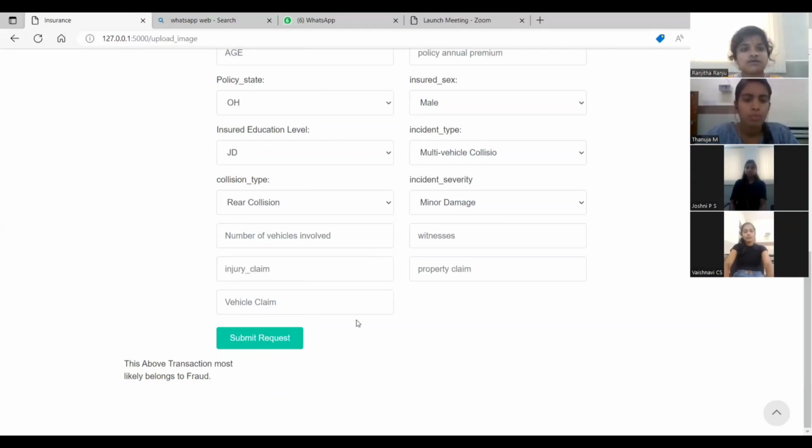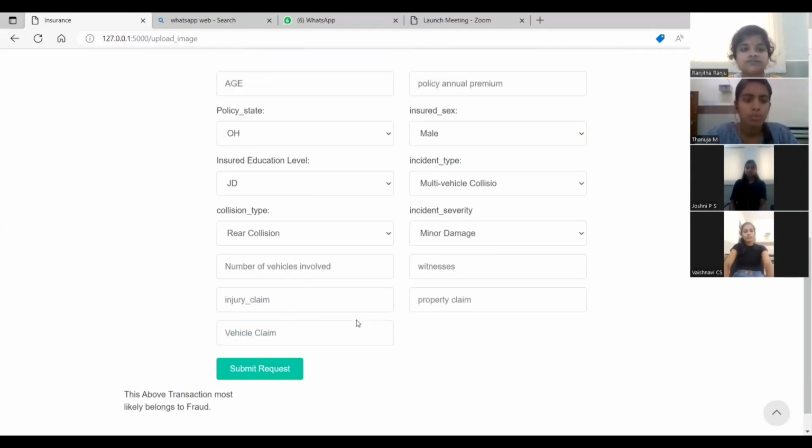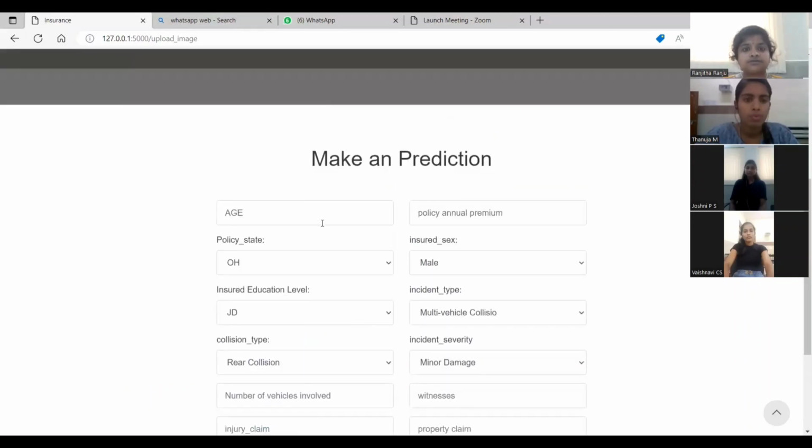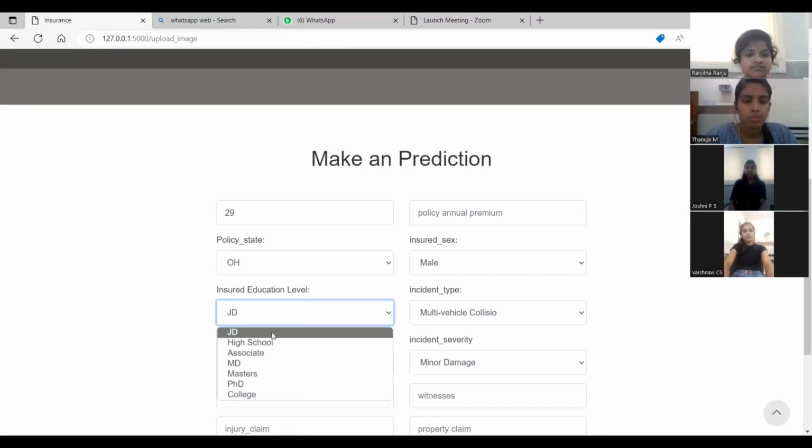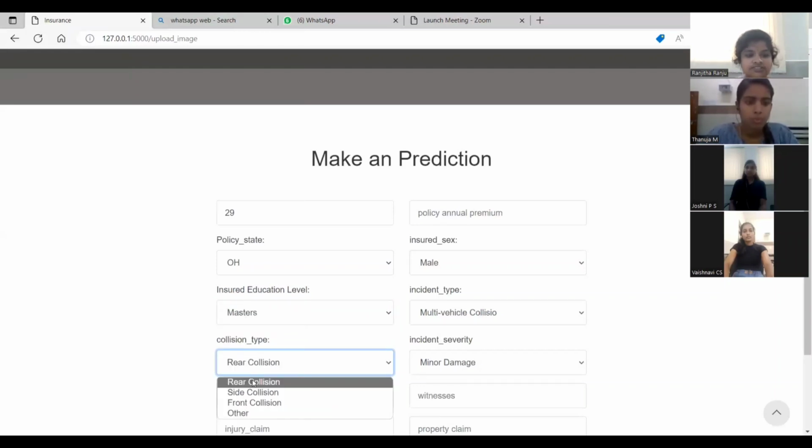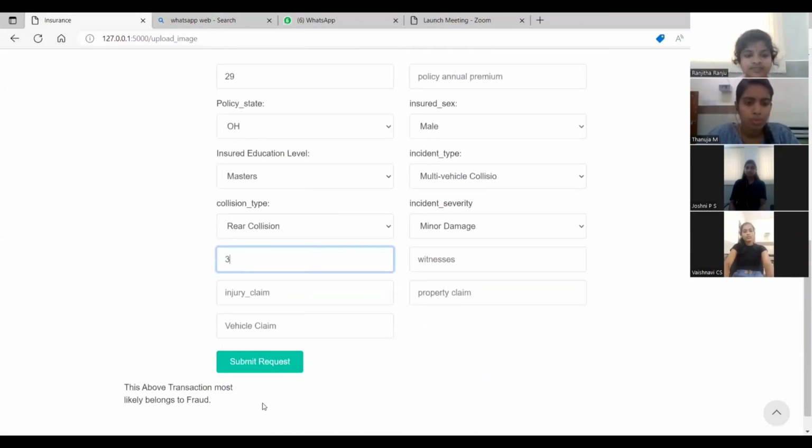This is the first set of details of our project, and next we type another set of details. Here the age is 29, the policy state is OH, the education level is master's, and the collision type is rear collision. The number of vehicles involved is 3.